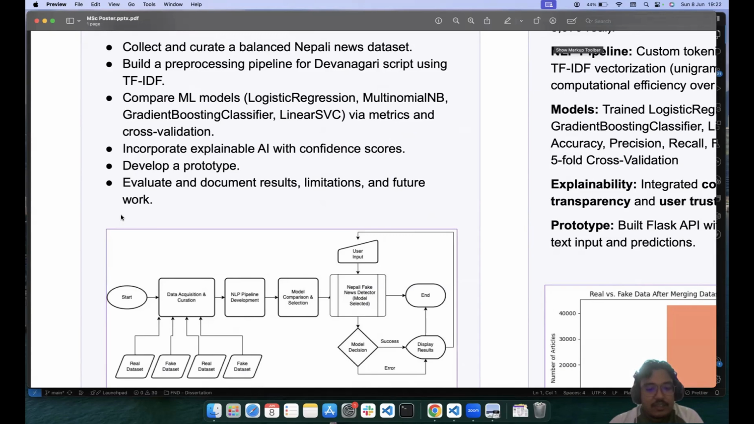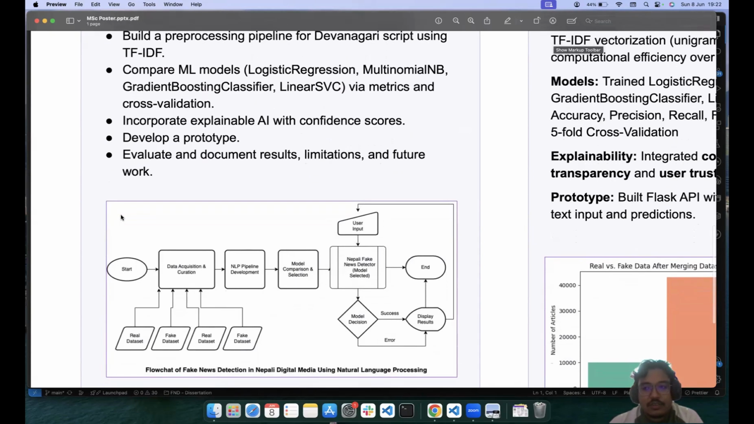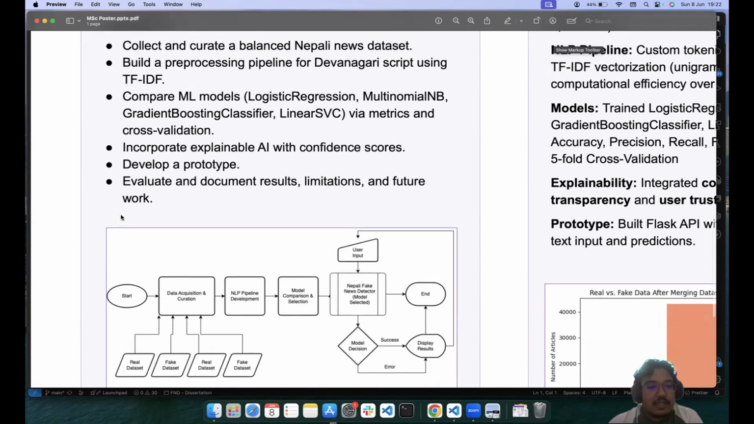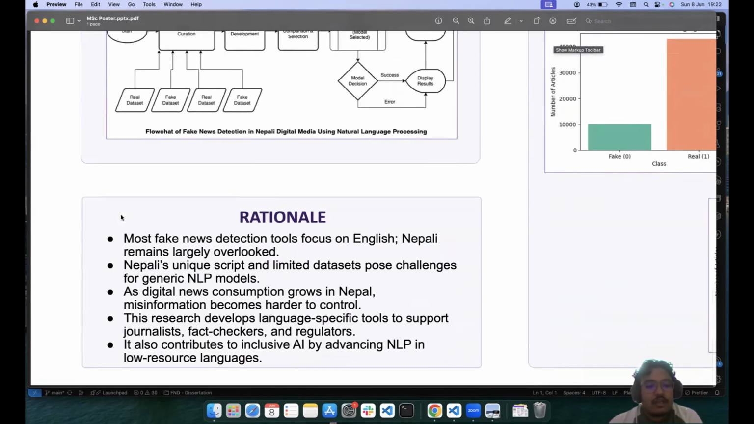Finally, I would encapsulate the selected model in an API, and it will be delivered through a front end UI design. For this entire process, I have used Python Flask. So that is it, and these are my objectives as well. Let's go through the rationale for why this title was chosen.